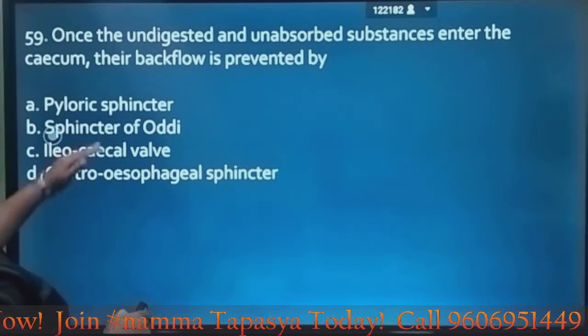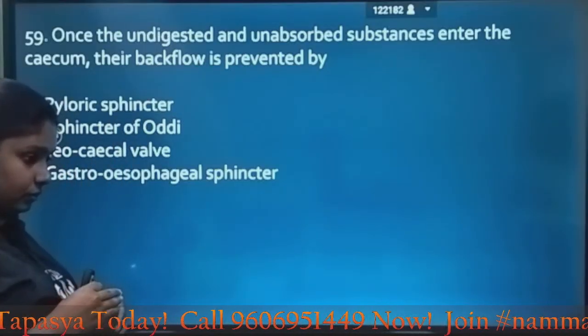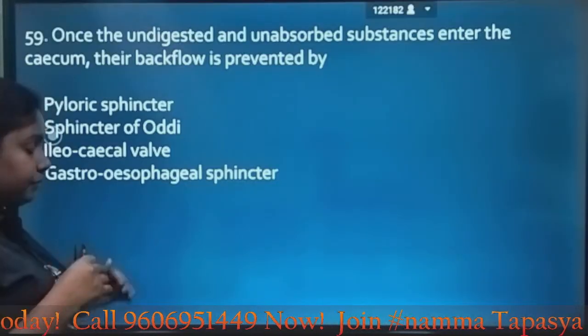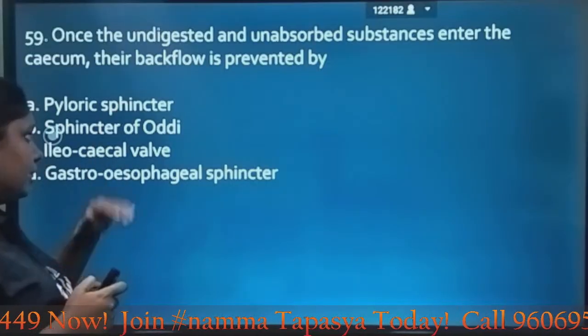Option A deals with the movement of chyme from stomach to duodenum.